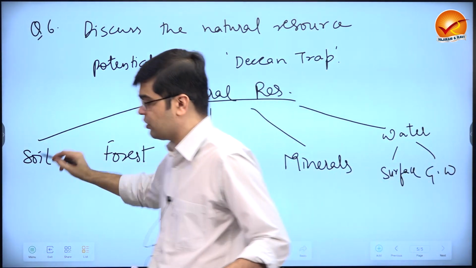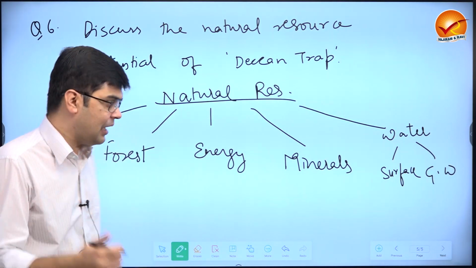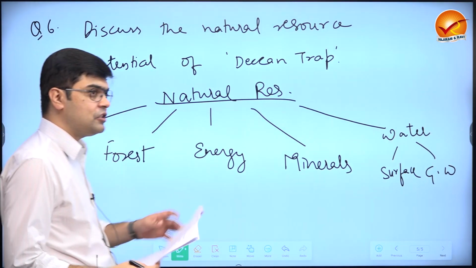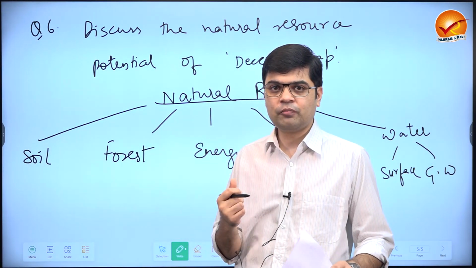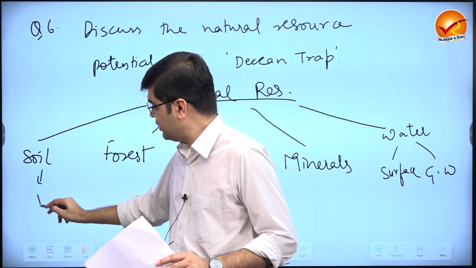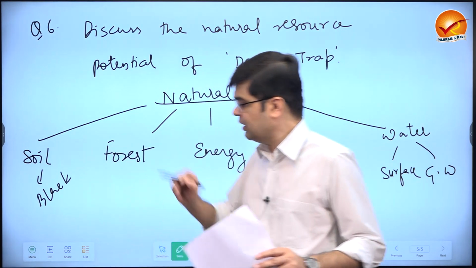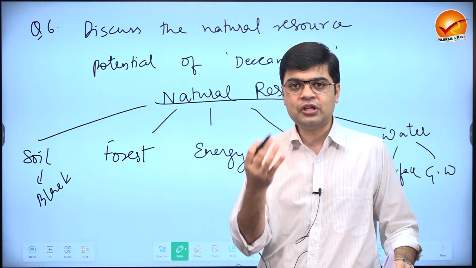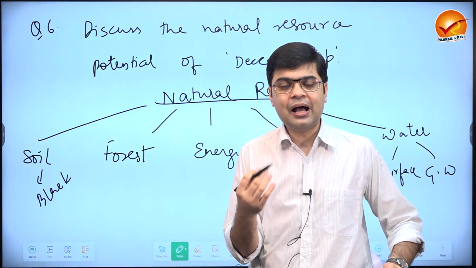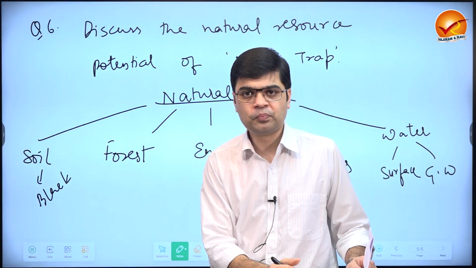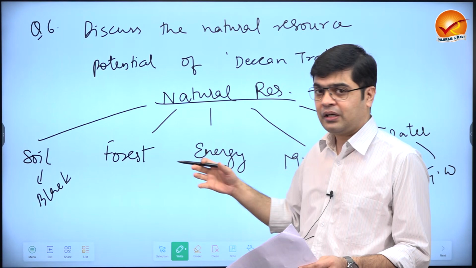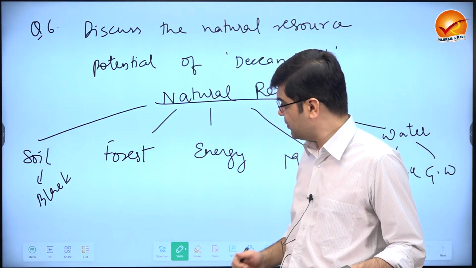What is the soil resource potential? This is the area where we have the soil which is formed by the disintegration of basaltic lava, and the soil which is formed by disintegration of basaltic lava is the black soil. And this black soil, it is rich in calcium, it is rich in magnesium, it is rich in iron, and as a result it is important for cultivation. You can mention certain crops. Crops like sugarcane, cotton, they can be supported here.